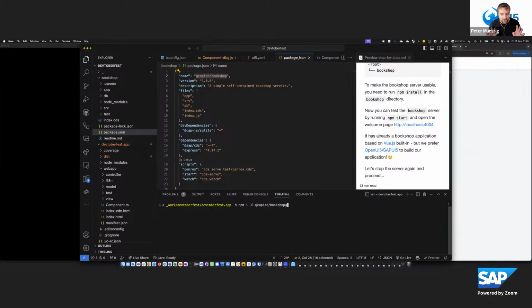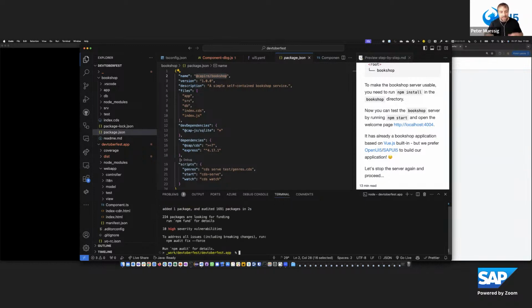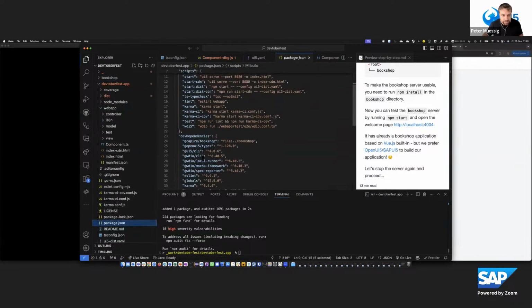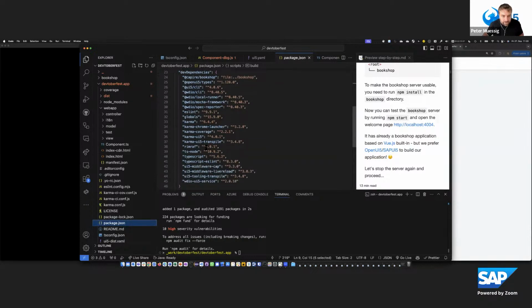That's why I said we don't talk about workspaces or something like that. We do that just with very easy npm commands to connect them. Now I say .. so go one level up, and I know there is the bookshop folder next to me. With that I install a dev dependency in my app. We see that in the package.json, pointing to the cap-hire-bookshop.